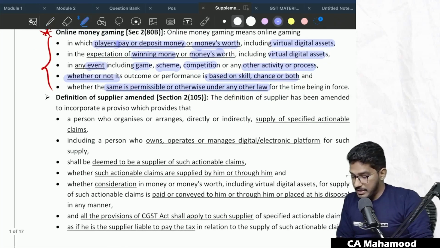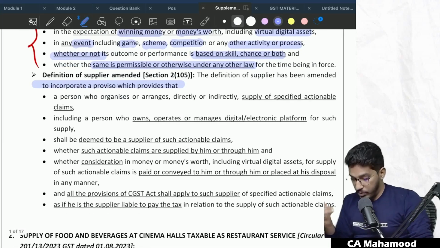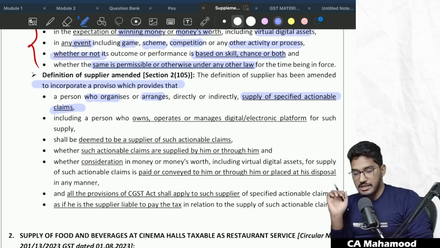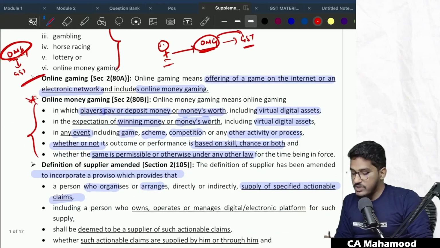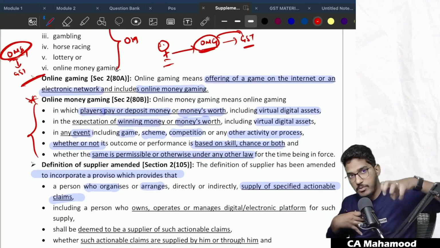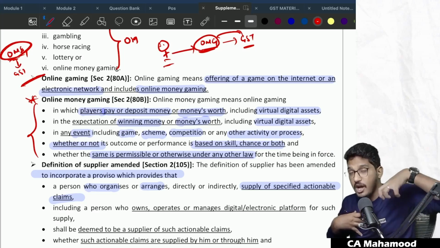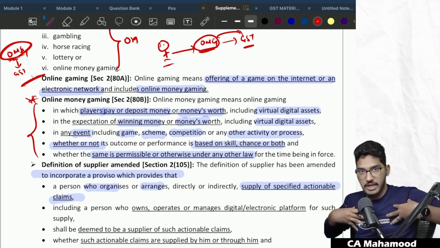So the definition of supplier has been amended to incorporate a provision, a proviso, which says a person who organizes or arranges directly or indirectly supply of specified actionable claims. We have seen what specified actionable claims are. Any person who is organizing or arranging the supply of specified actionable claims, if I'm organizing a gambling event, an online money gaming, or arranging a horse race, I will be treated as supplier. I have to take the registration and pay the GST on that.